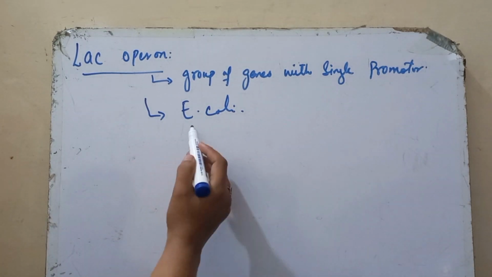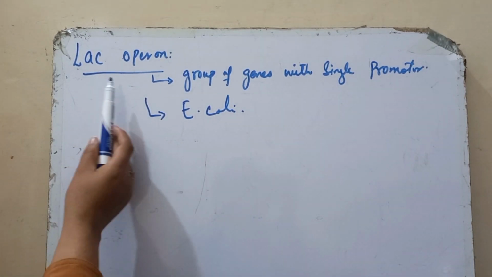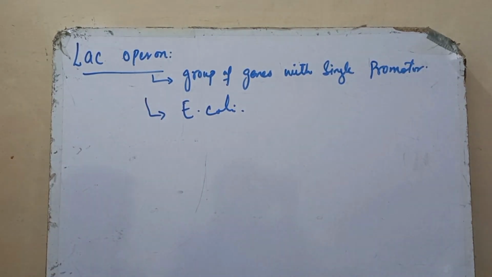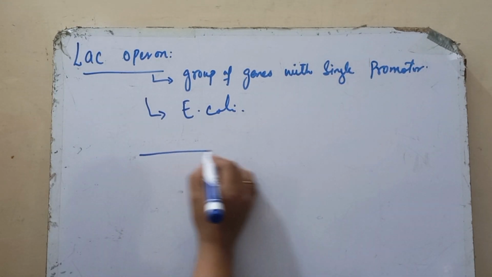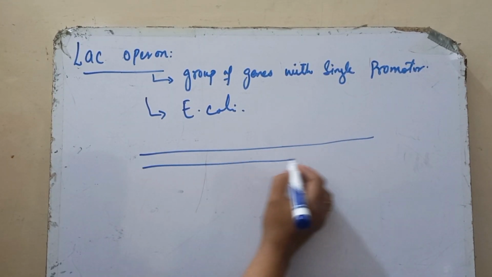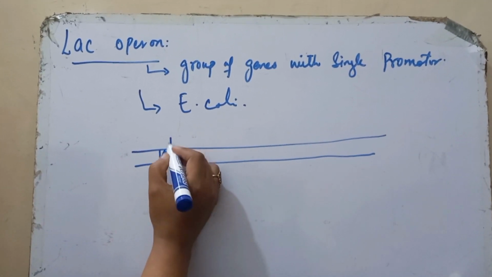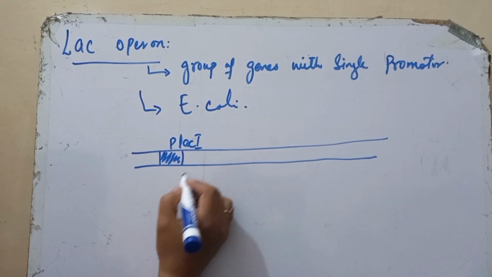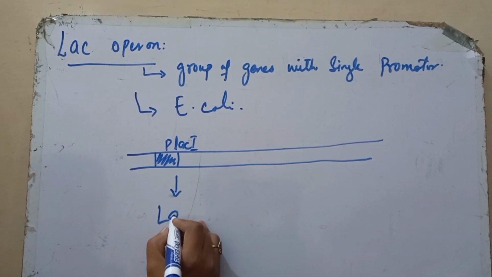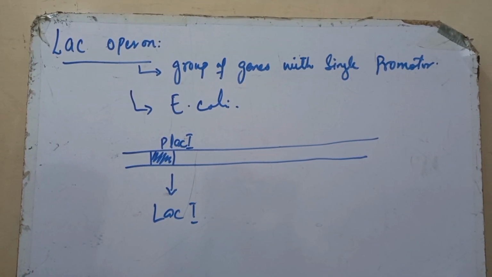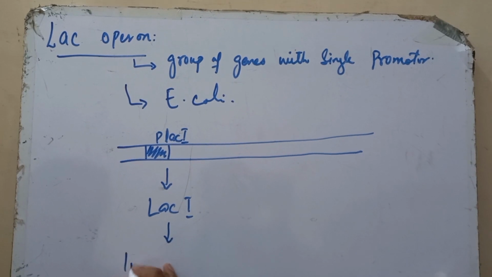In bacteria like E. coli, multiple genes are transcribed from a single promoter, which is known as an operon. For example, let's consider an operon system over here. Here is a promoter for the Lac I gene. That is, the Lac I gene will be transcribed over here and it will produce an inhibitor.